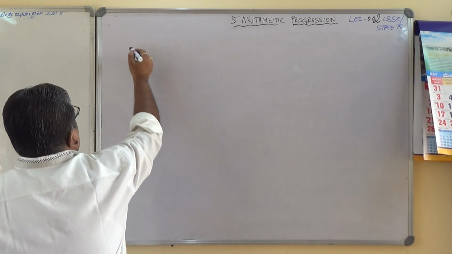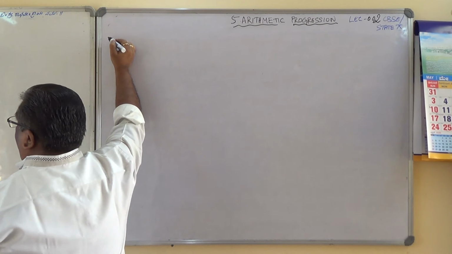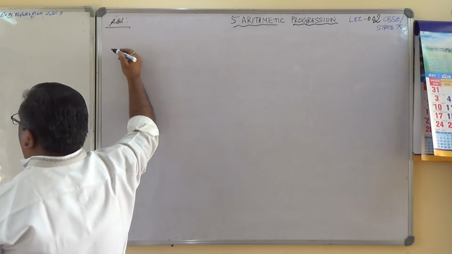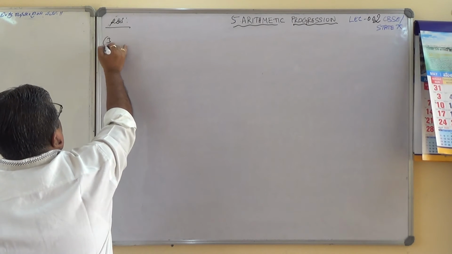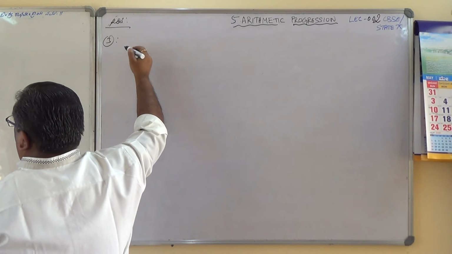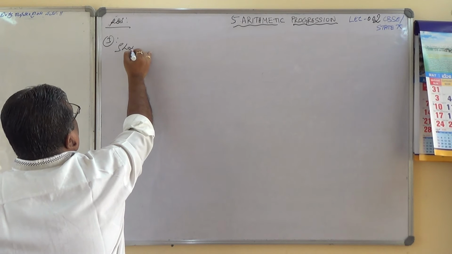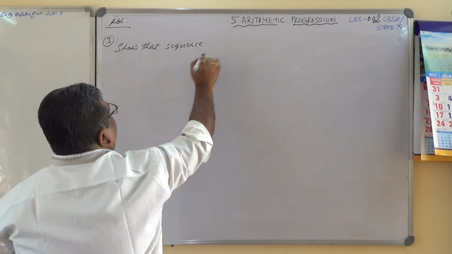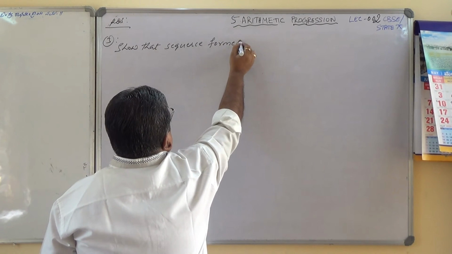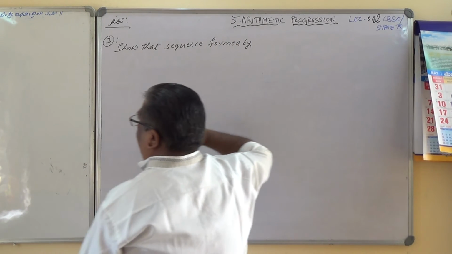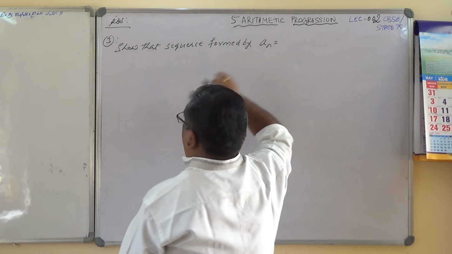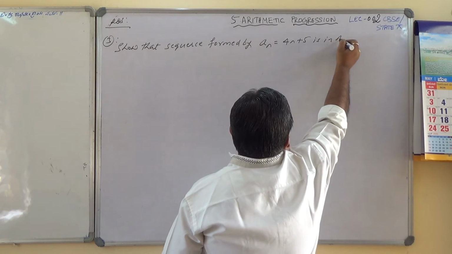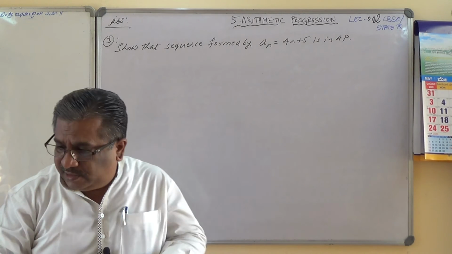This is R.D. Sharma example number 3, illustration 3 given here. Show that the sequence formed by an equals 4n plus 5 is in AP. This is what it is. Let me change the pen.